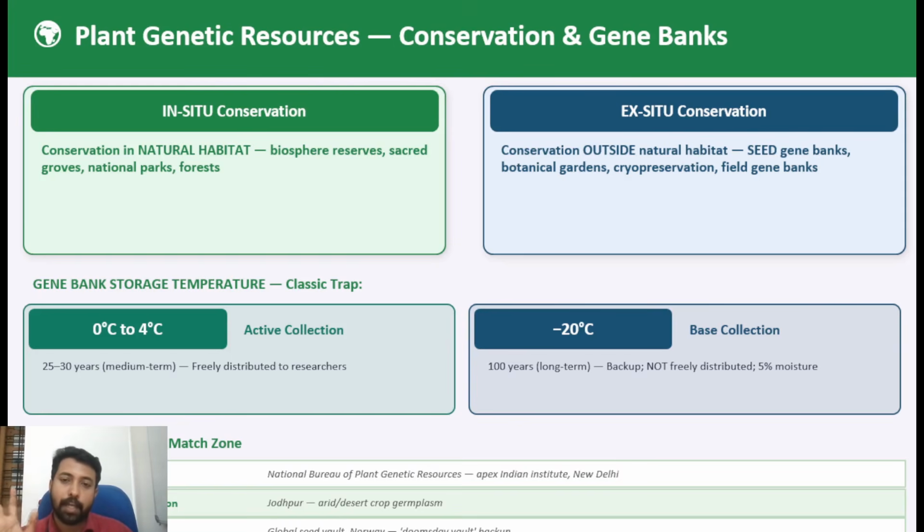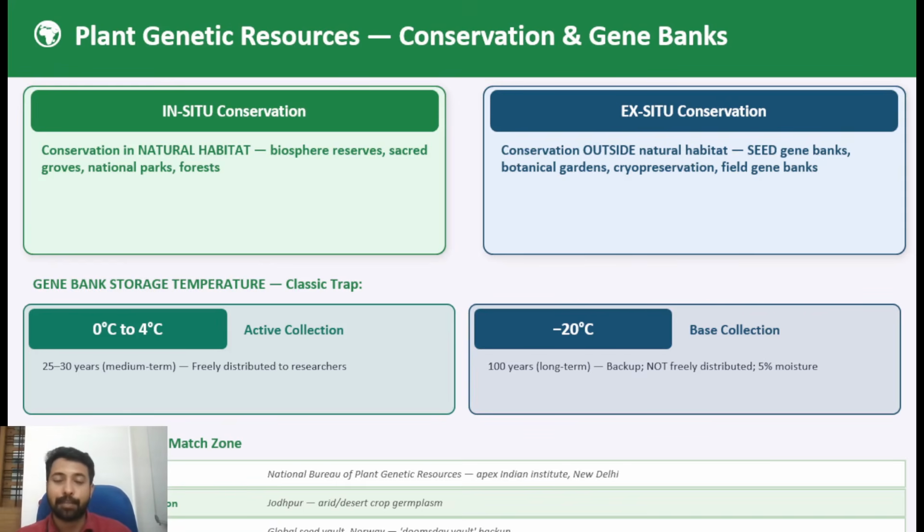And then last and final, you should be clear about the long-term storage vaults. That is given in the slide also: the Svalbard seed vault, present on an island in Norway. India also has one, in Jammu and Kashmir, a very small facility for conserving germplasms for a very long time, for long future generations.